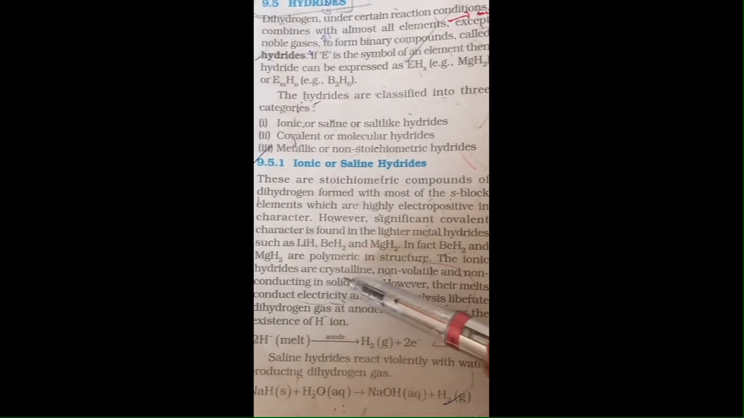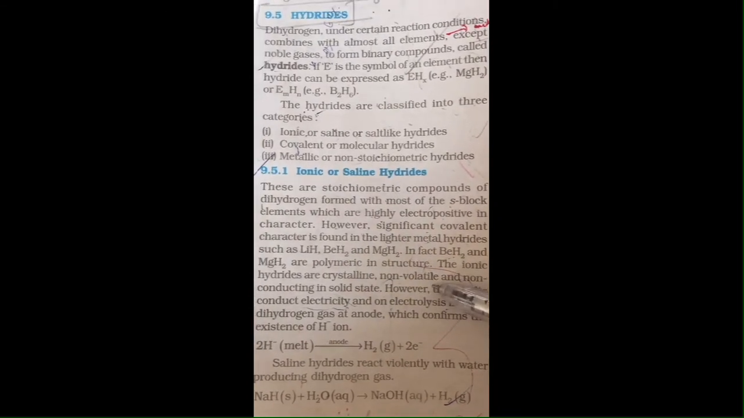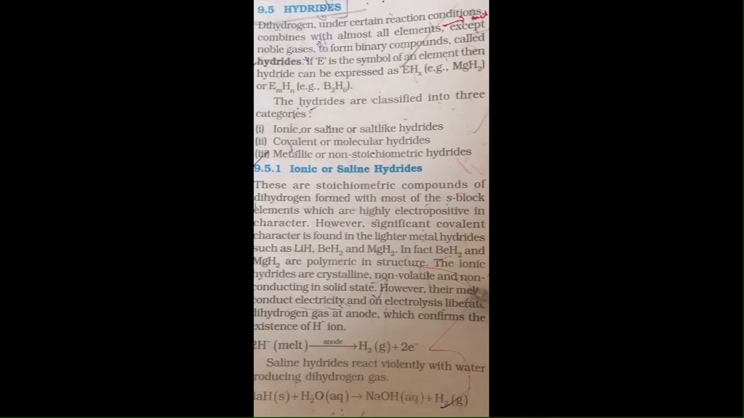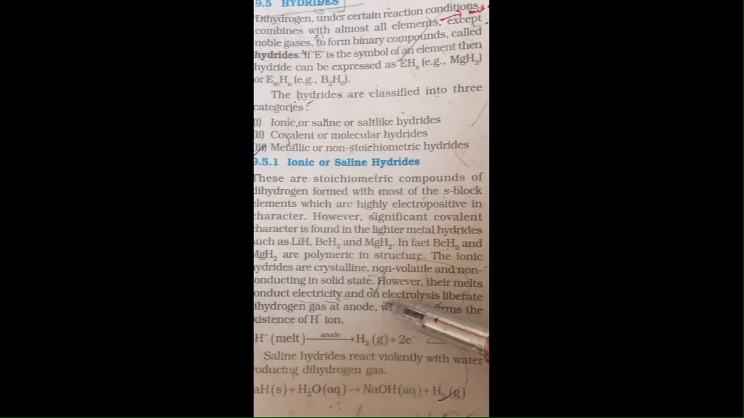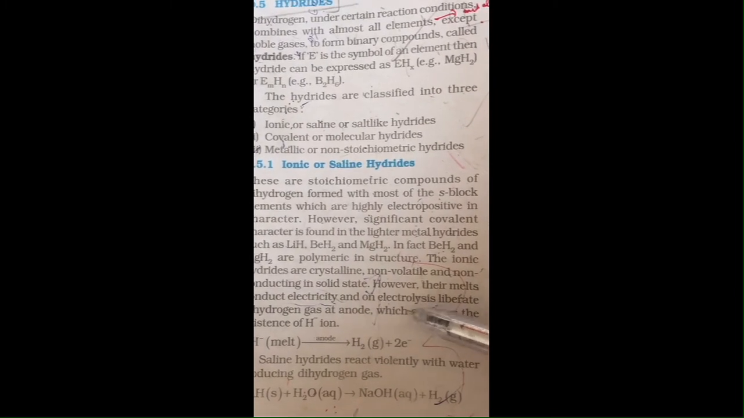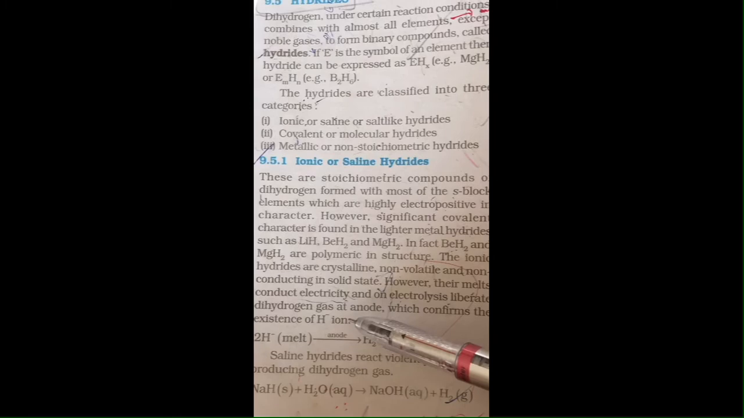The ionic hydrides are crystalline, non-volatile, and non-conducting in the solid state. However, their melts conduct electricity and on electrolysis liberate dihydrogen gas at the anode, which confirms the existence of hydride ions.